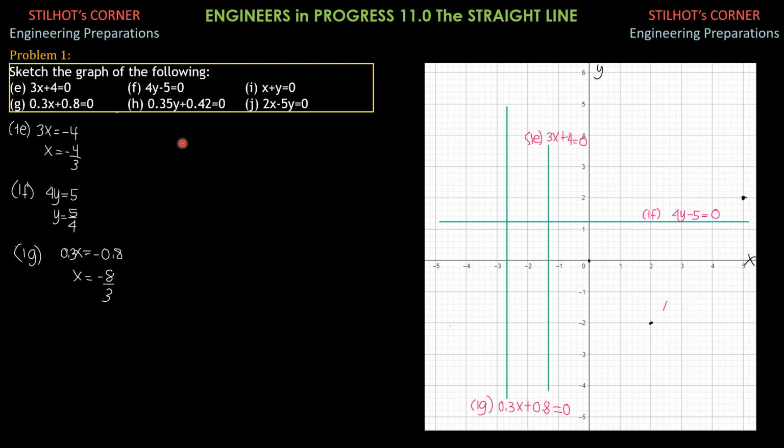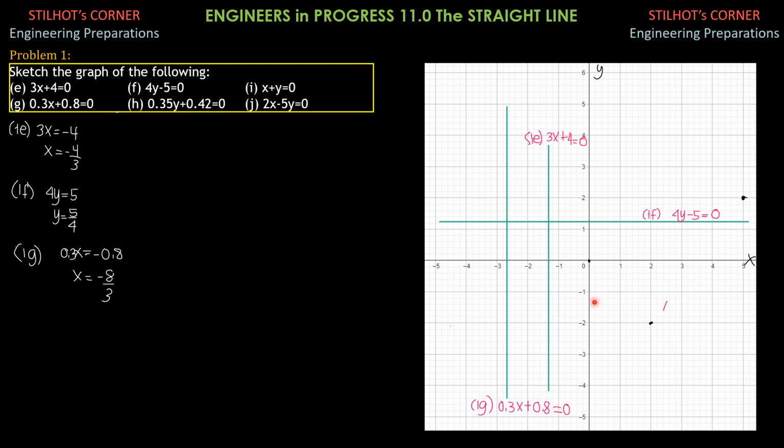Then we proceed to h, 0.35y plus 0.42 equals 0, another horizontal line. So this is y equals negative 0.42 over 0.35, divisible by 0.7, so that's negative 6 over 5, negative 0.6 over 0.5, negative 1.2.